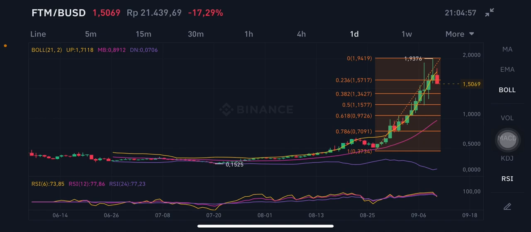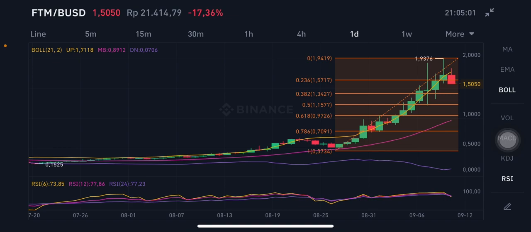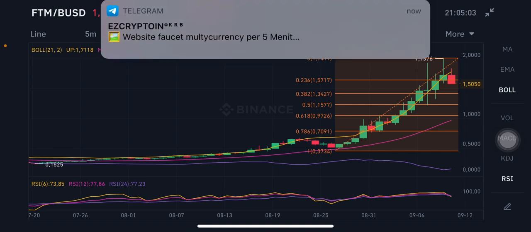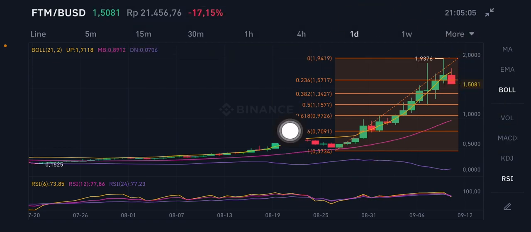I'm not a financial advisor, I'm just gonna give you some prediction using technical analysis. Now we're gonna see on the FTM per BUSD and now using a Fibonacci retracement. Also here, so it's already broken the 23.6% Fibonacci retracement. If they break again to the 38.2% here, it's slightly at the 1.342 US dollar.